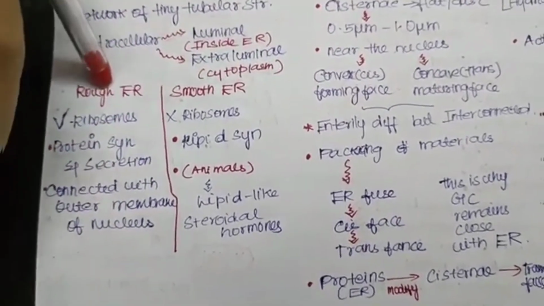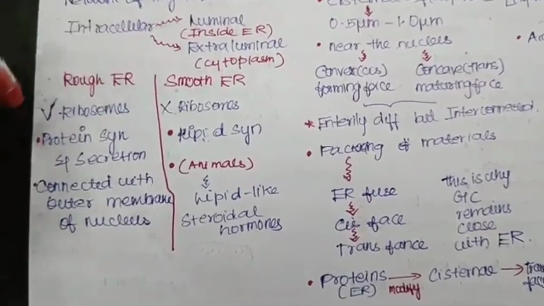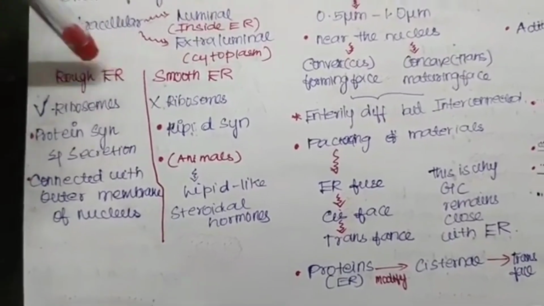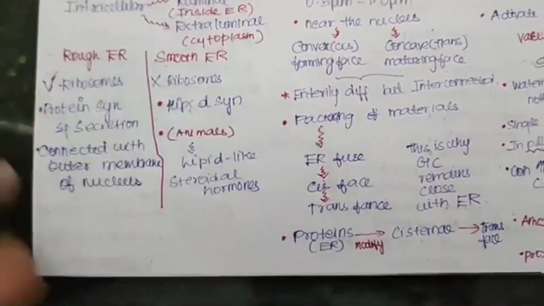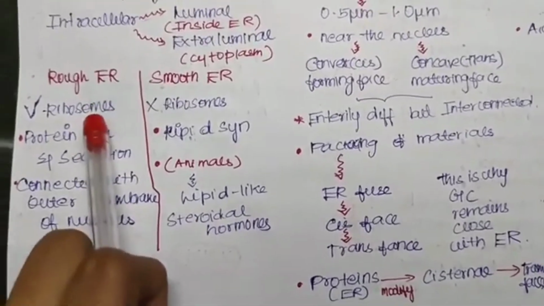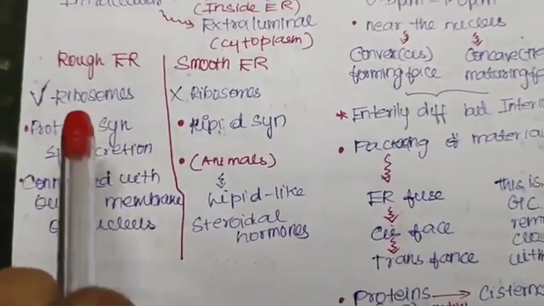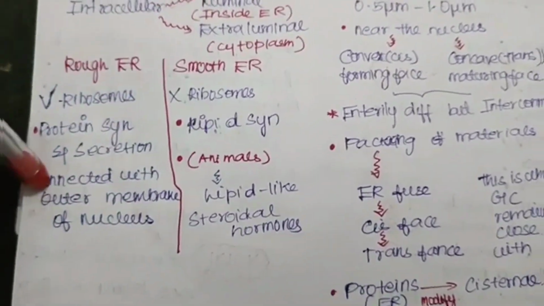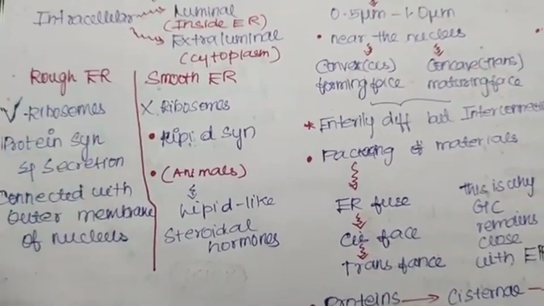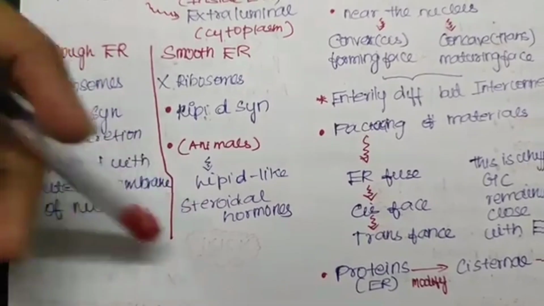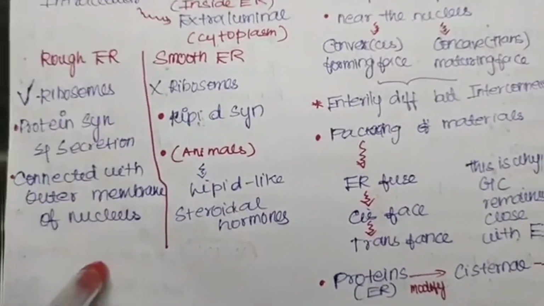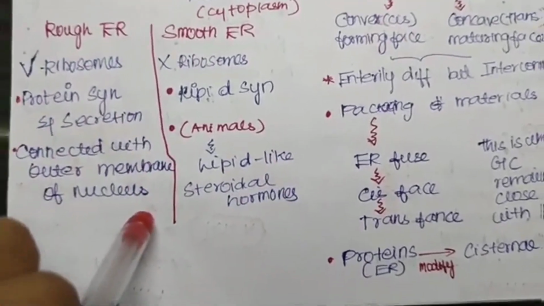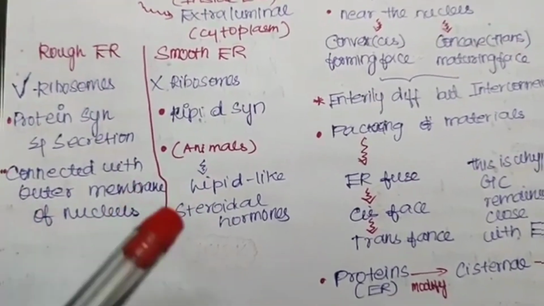The rough endoplasmic reticulum is characterized by the presence of ribosomes, small dot structures, if you see in the photo. It is the place of protein synthesis and secretion, because when talking about the ribosome, we said that ribosomes are the site of protein synthesis. So here we have ribosomes, which means the rough endoplasmic reticulum synthesizes protein and also secretes it. It is connected with the outer membrane of the nucleus. What are the characteristics of rough ER? Presence of ribosomes, protein synthesis and secretion, and connection with the outer membrane of the nucleus. We will discuss this later when we discuss the nucleus.